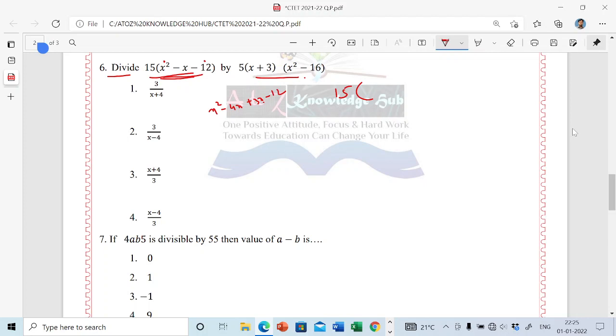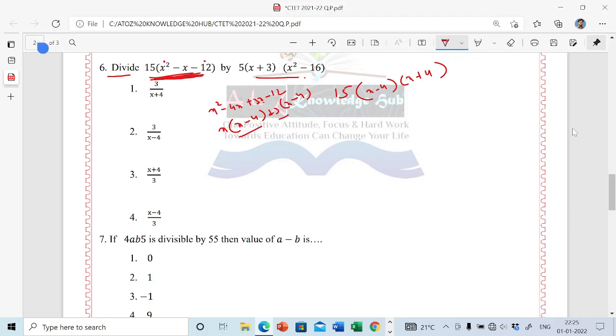Now find your factors: x into x minus 4 plus 3, x plus, into minus 3 4s are 12. What are the factors here? x minus 4 and x plus 3 are the factors of this equation.